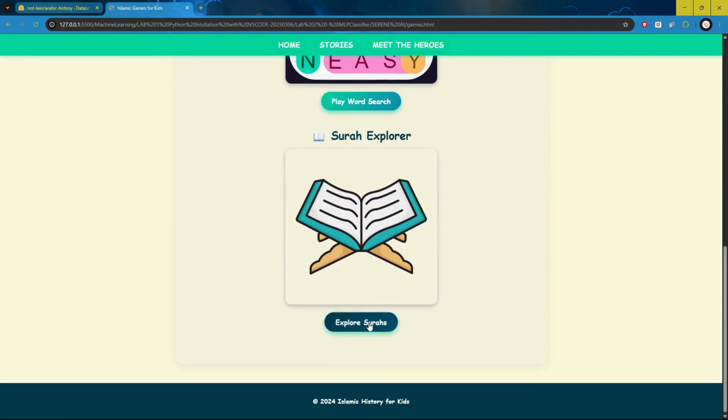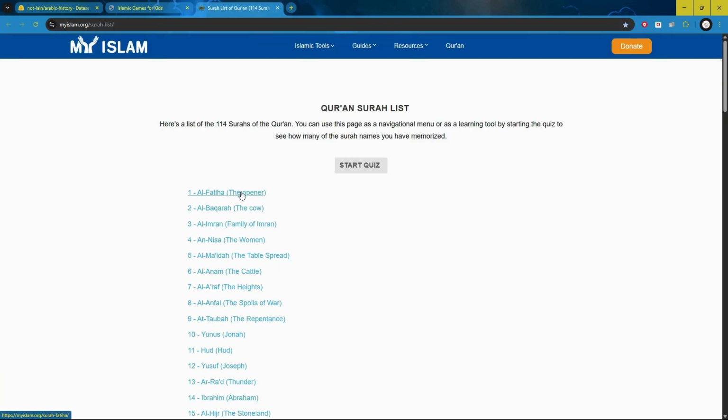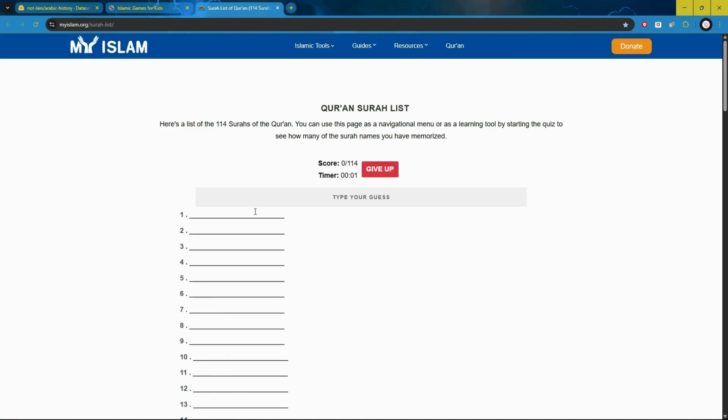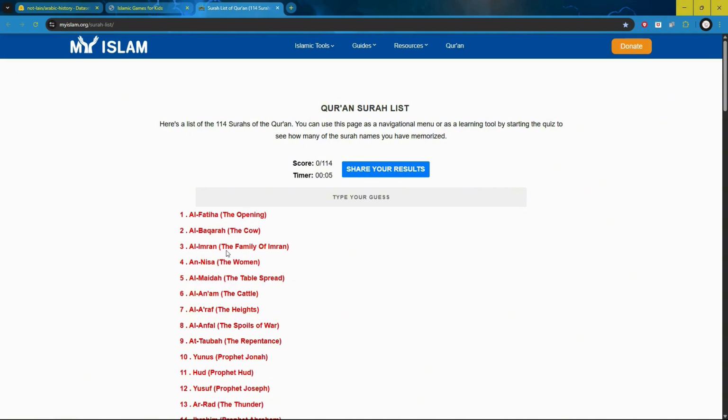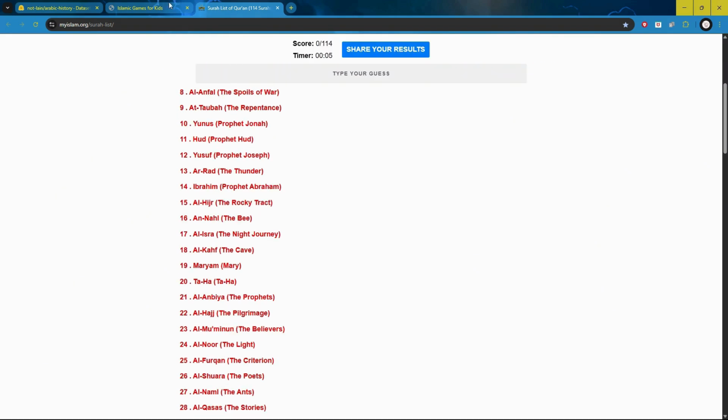Same goes for the Surah Explorer, lastly, and this is where kids can memorize the names of the surahs. If they click and put in the name of the surah, they can remember, and if not, they can always click to give up and it shows everything again.